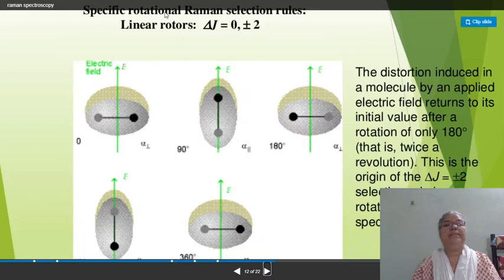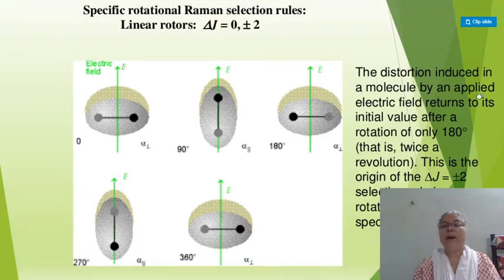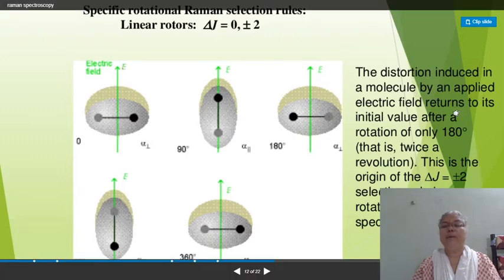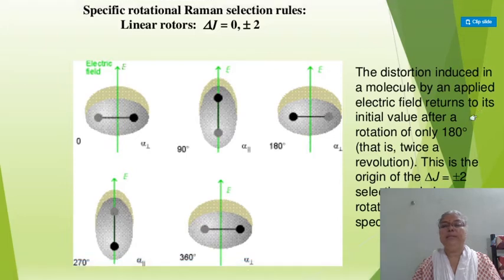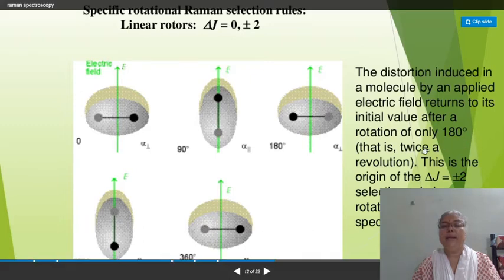Then the specific rotational Raman selection rule for linear rotators is delta J equal to 0 or plus minus 2. Here the distortion induced in a molecule by an applied electric field returns to its initial value after a rotation of only 180 degrees, that is, twice per revolution.